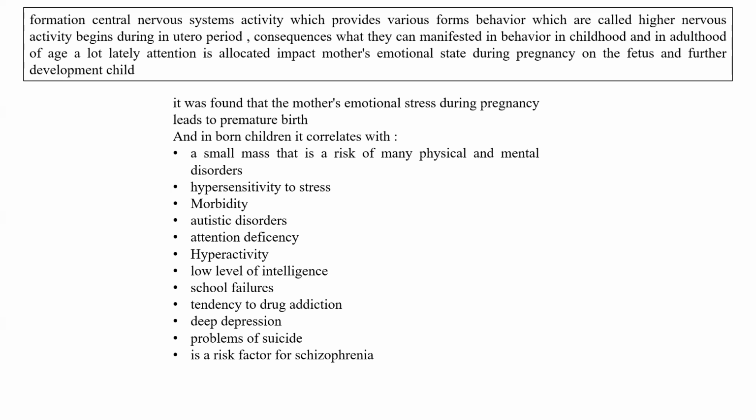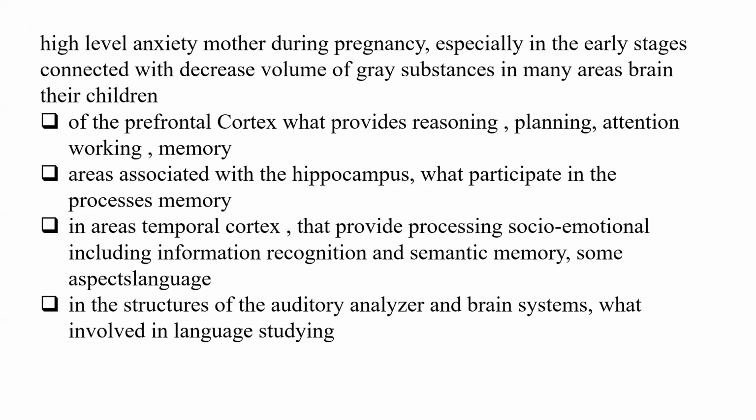This is all the influence of chronic stress from the mother's body.